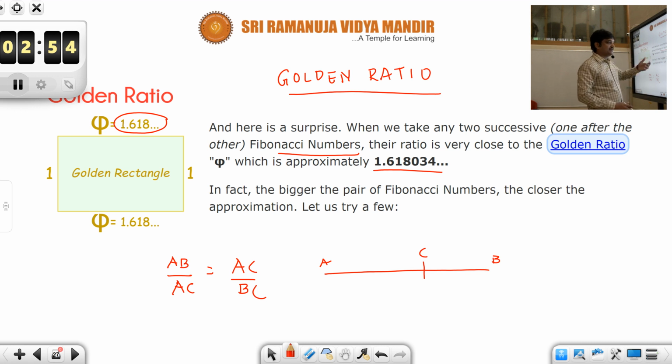One is Fibonacci numbers: if you consider the ratio of consecutive terms, it tends to converge to 1.61. The other is to pick a straight line of random length and divide it into two parts such that the entire to the longer part is equal to the longer part to the shorter one, and then you get this golden ratio.